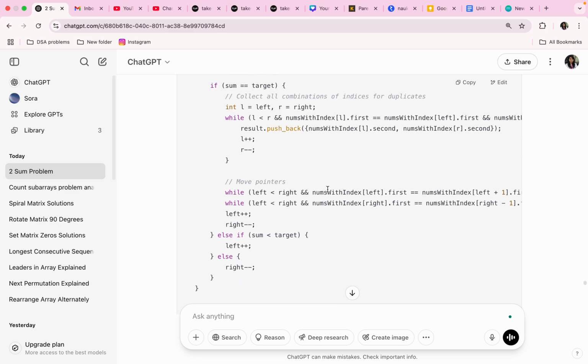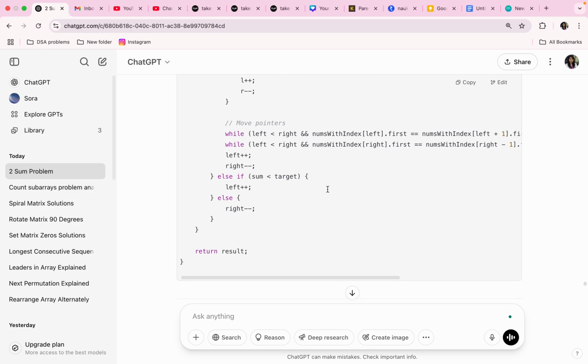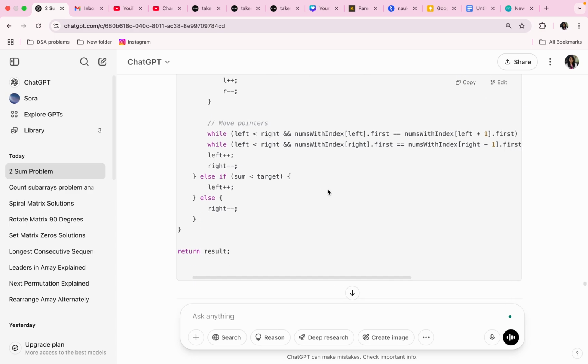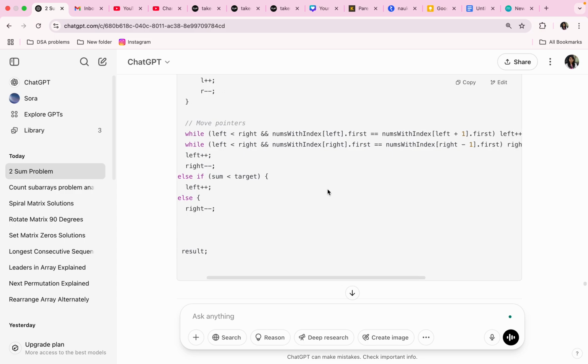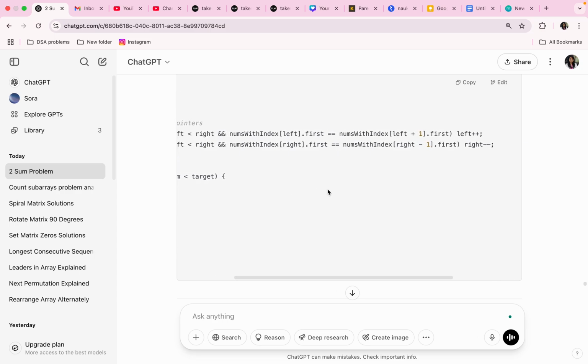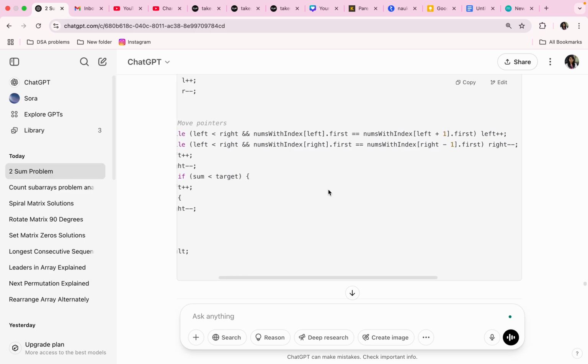Now outside this inner while loop, that small l and r while loop, we have to again create a while loop to move these pointers. While left is less than right and nums[left].first equals nums[left+1].first, that means if we have duplicate values, then left++.